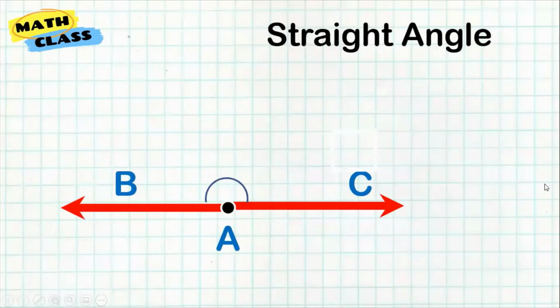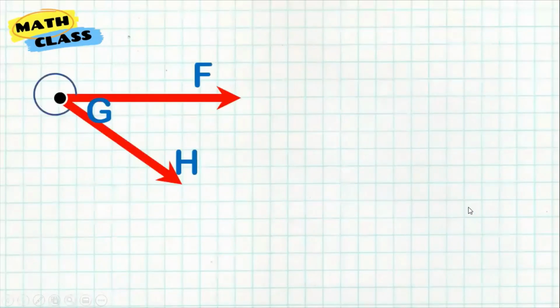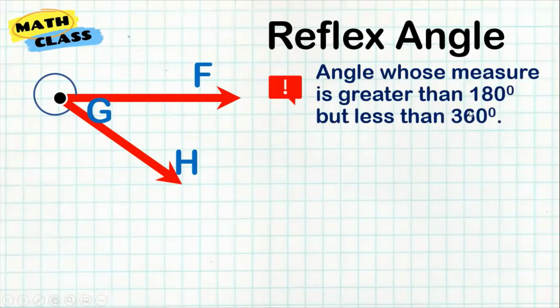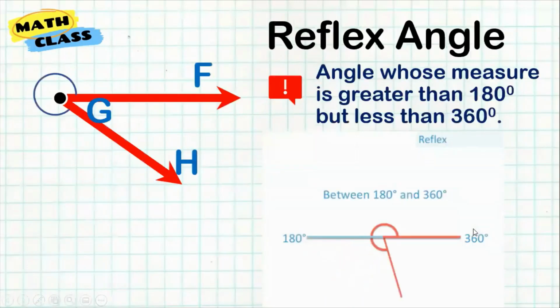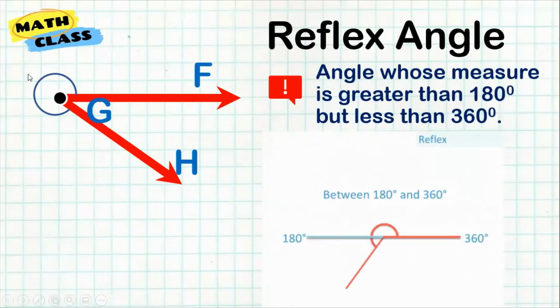Now, we also have a straight angle. A straight angle's exact measurement is 180 degrees. So this one is measuring exactly 180 degrees. We also have a reflex angle. The reflex angle measures more than 180 but less than 360. So that's what we know about reflex angle. Look at this image. From that one, it's a bigger angle already.